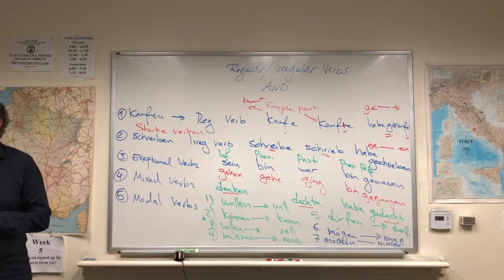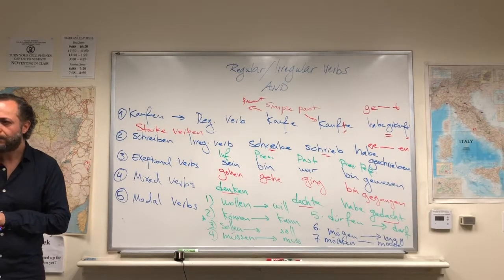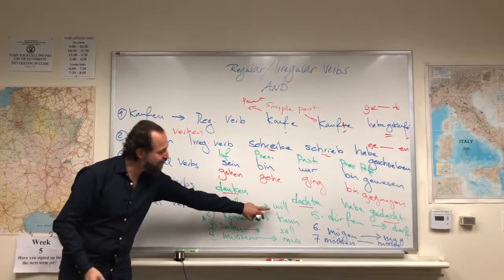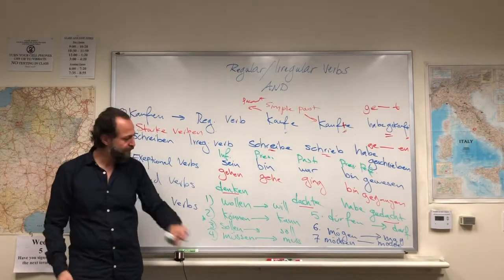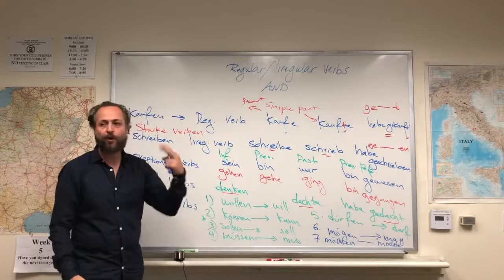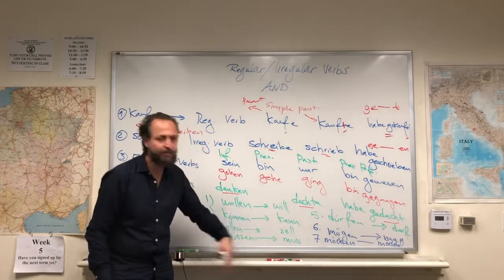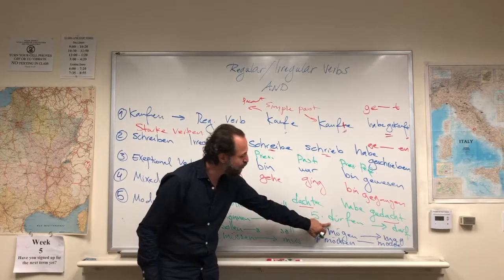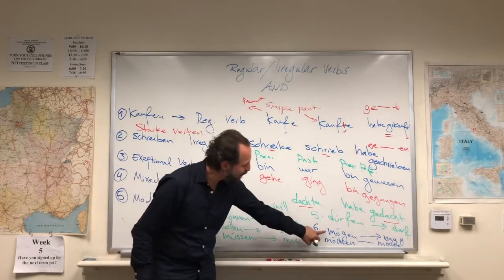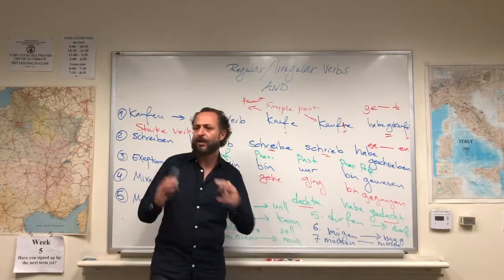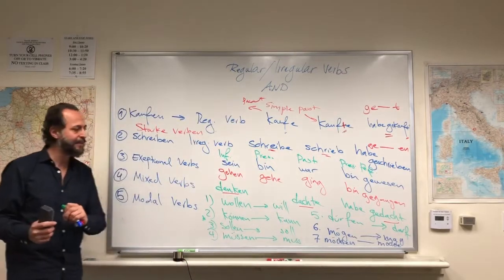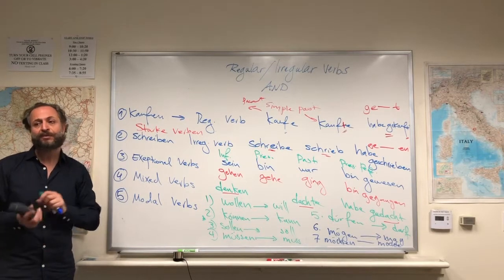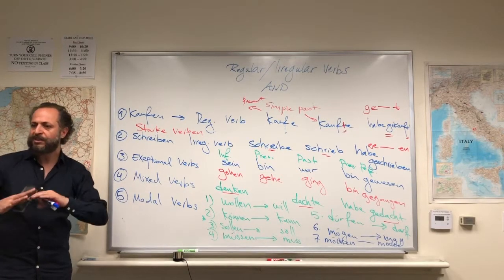So the modal verbs we just learned are present, right? Yeah, they also have a past tense. Oh, okay. For example, will would be ich wollte, kann would be ich konnte, soll would be ich sollte, muss would be ich musste, dürfen would be ich durfte, and mögen, mochte. Möchten is already a subjunctive form, it doesn't have a past tense. Now, whether we use a present perfect, yes, but very rarely. Often we use just the simple past.